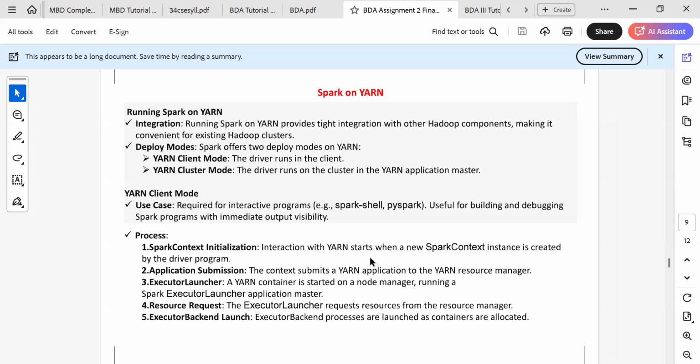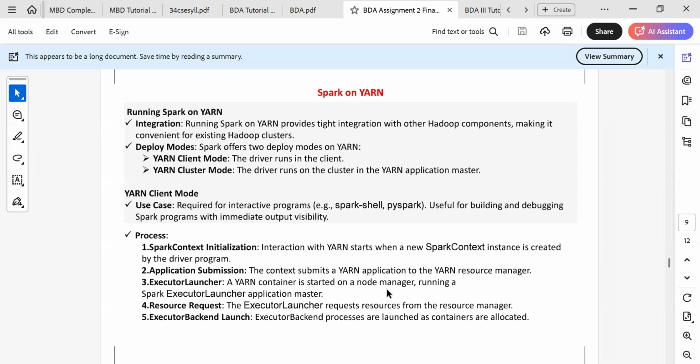Yarn manages cluster resources through the resource manager and node manager. The application is accepted by the resource manager, but the executor is launched only in a container through the node manager.